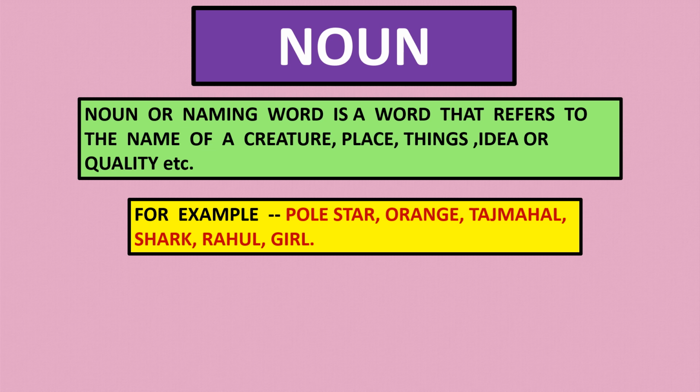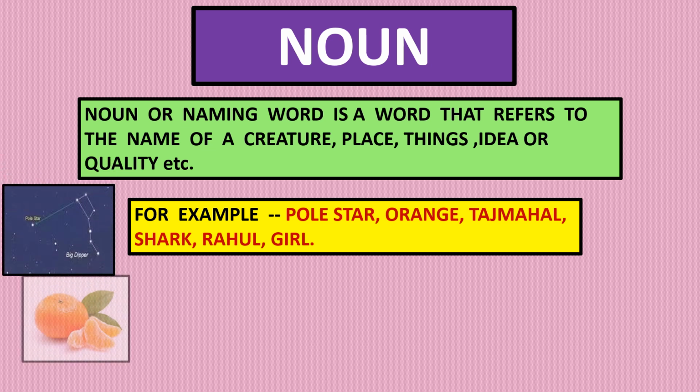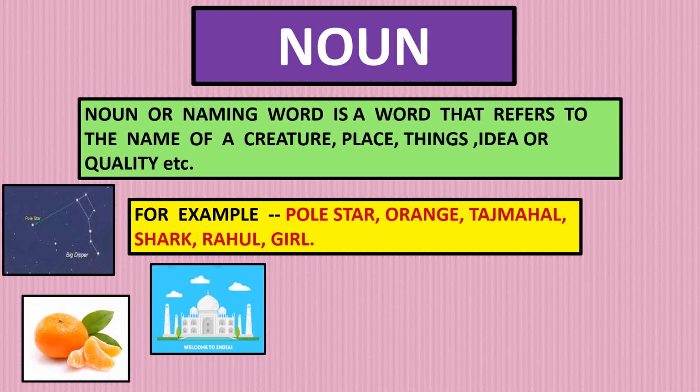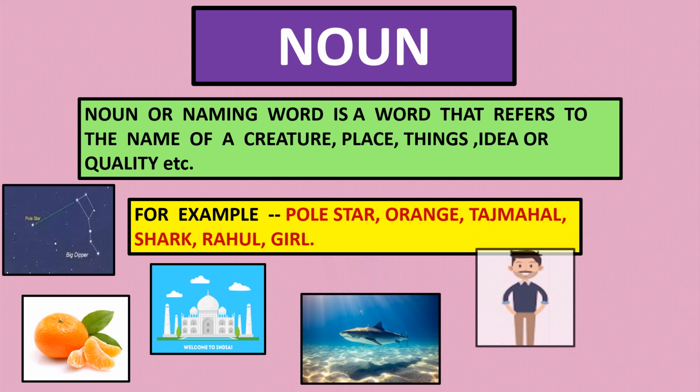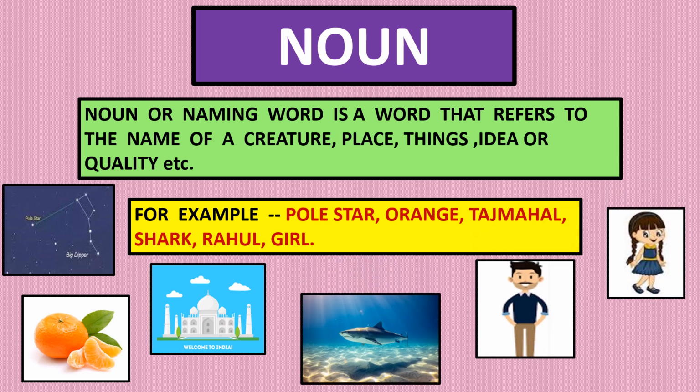But first, let's revise what a noun is. Noun or naming word is a word that refers to the name of a creature, place, thing, idea or quality. For example, pole star, orange, Taj Mahal, shark, Rahul, girl, etc. are all nouns.